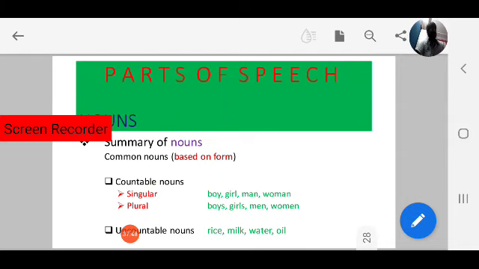These are uncountable nouns. So nouns can be divided into two, proper nouns and common nouns. Again, common nouns based on form can be divided into two categories, countable nouns and uncountable nouns.